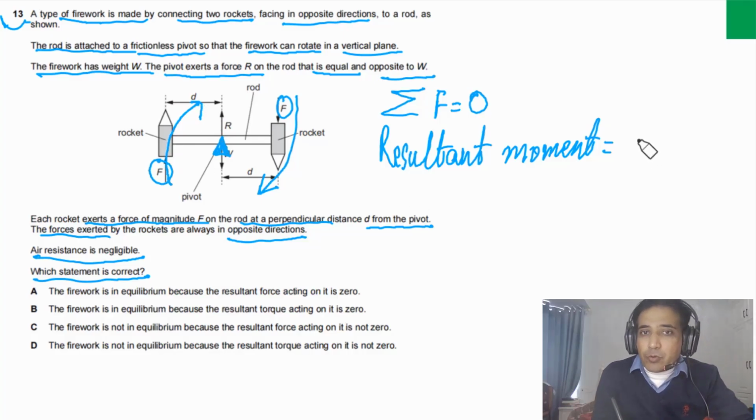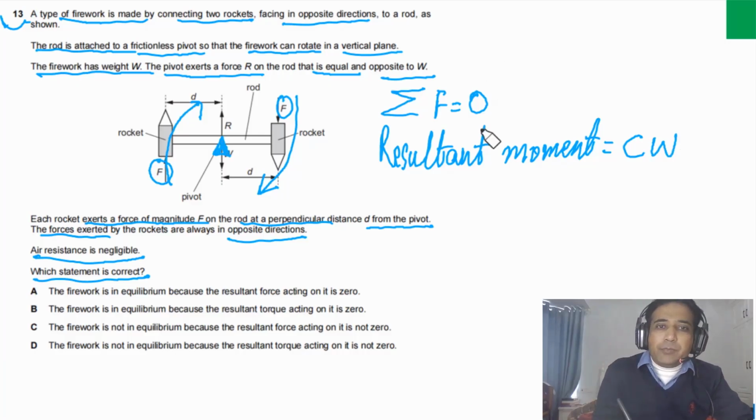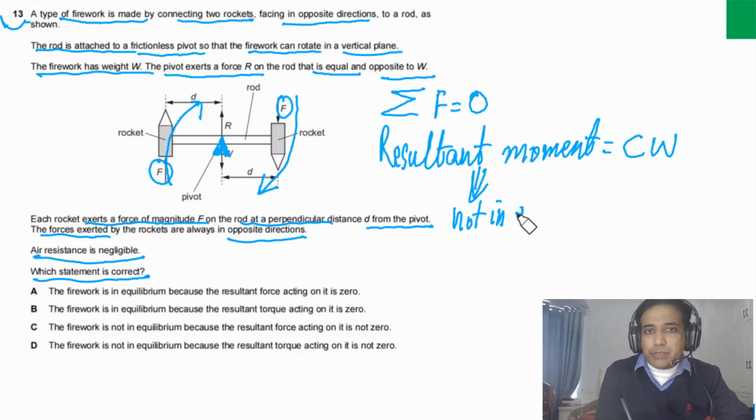It means the net moment is clockwise, not equal to 0. It means that this system is not in equilibrium.